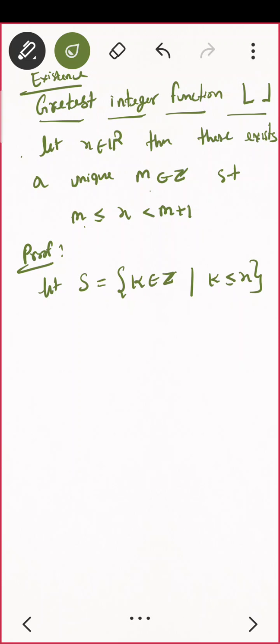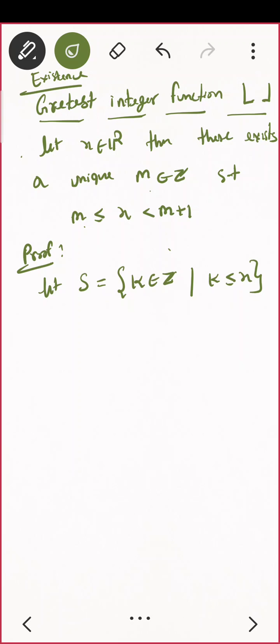Suppose I am giving x equal to 5. So what will be in my set S? If I say x is equal to 5, then what elements will be there in the set S? S contains all the integers which are less than or equal to x.